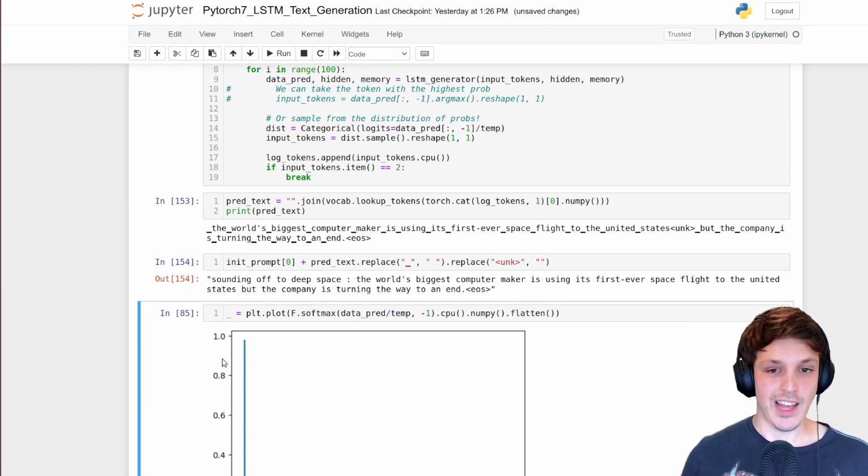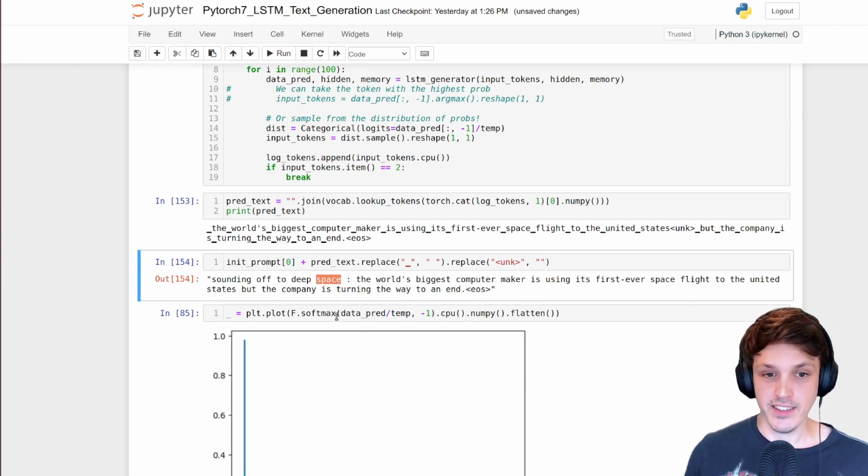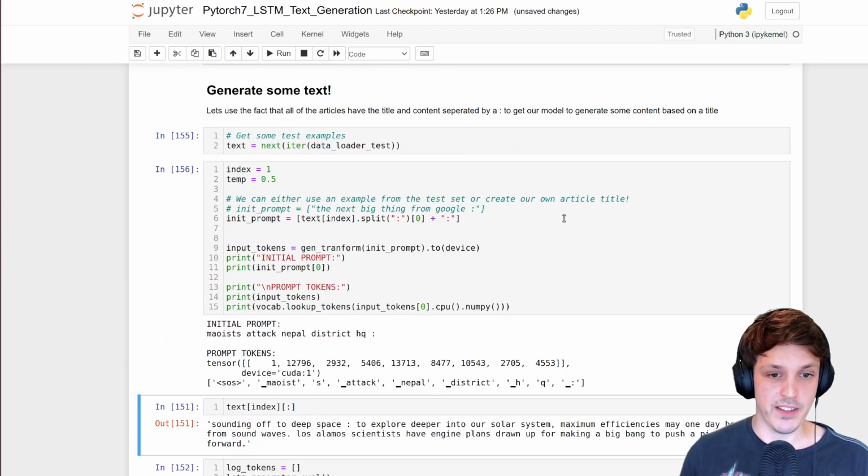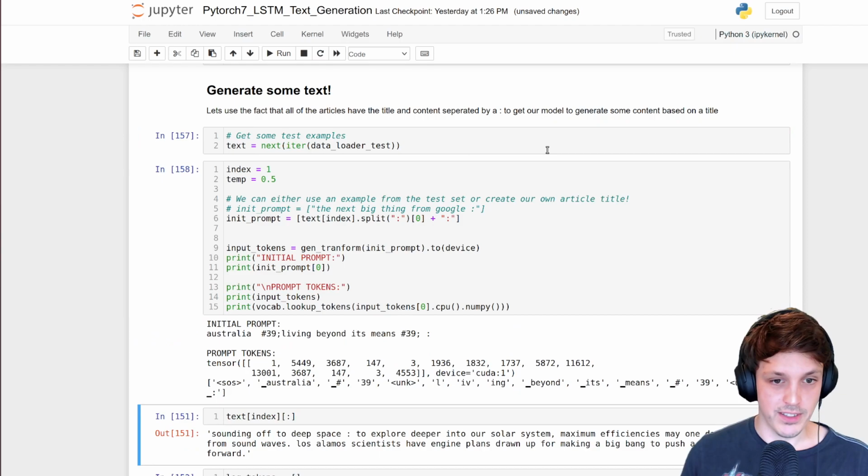Okay, so it's worked out that it's kind of sciencey and related to space flight. So it has understood the title a little bit and has generated some text that is generally in the same theme of the title. So we can do that again, randomly sample another one, find a good one.